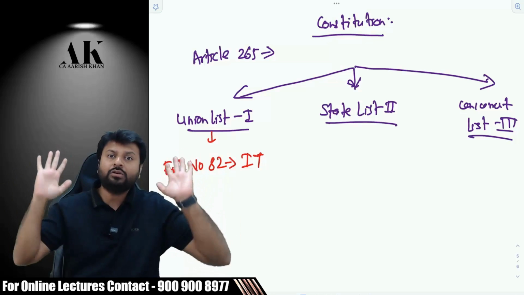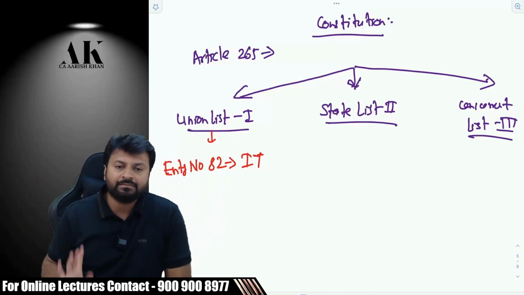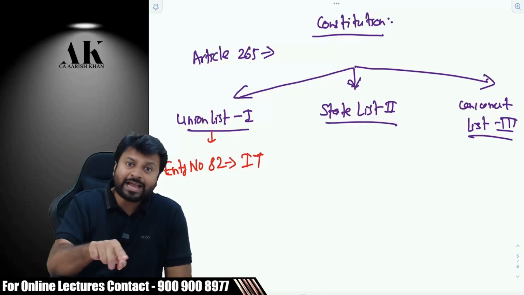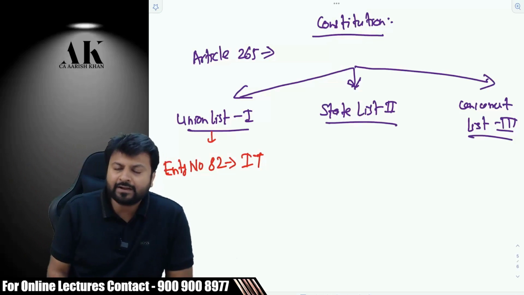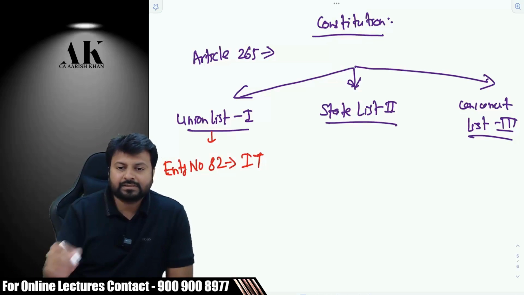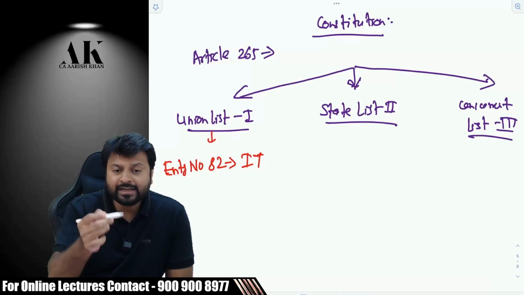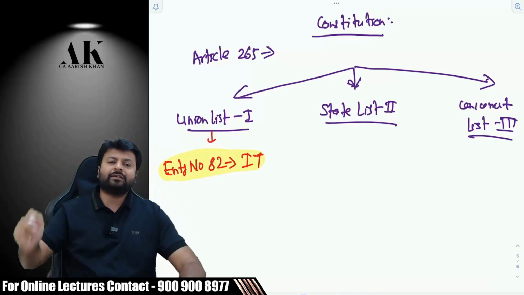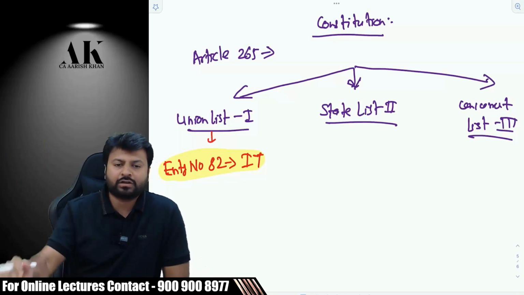But they have the right to charge everything except one income, that is agriculture. Even if they wish to tax agriculture income, the central government cannot tax. That is the reason Income Tax Act came. If this entry would not have been there, Income Tax Act would not have come.